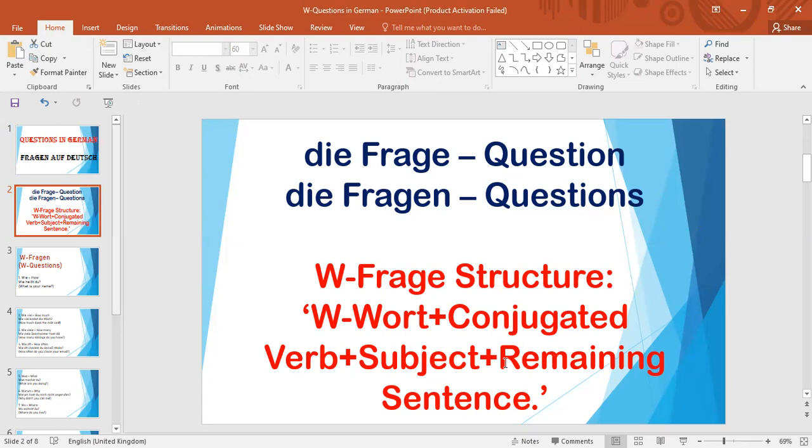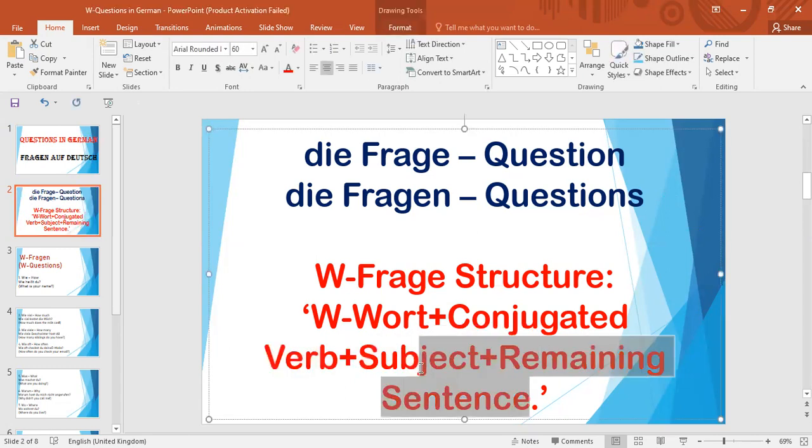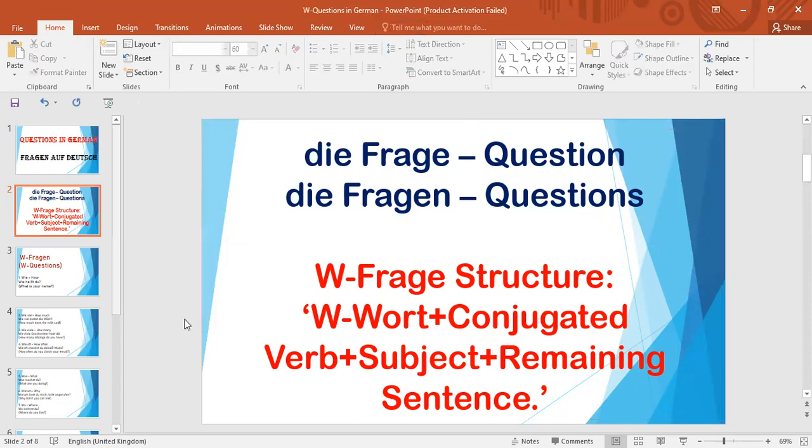If we have anything else in the sentence, then we write it after the subject. Like this we can frame a question with a W word, and these are called W-Frage. This will be clear in the next slides.